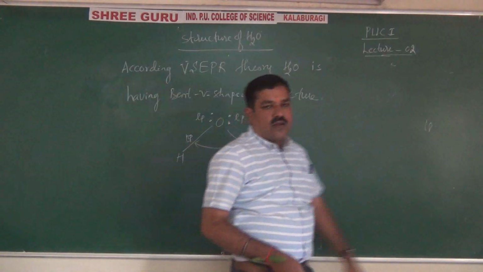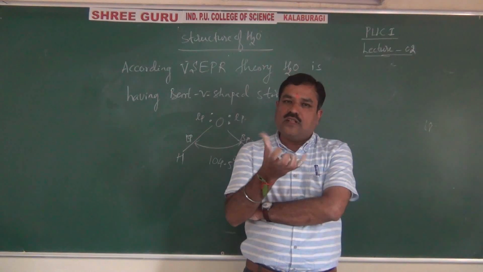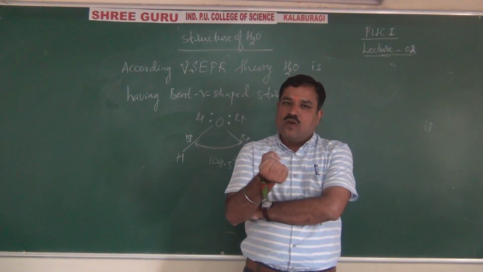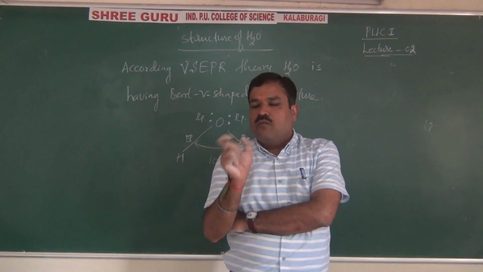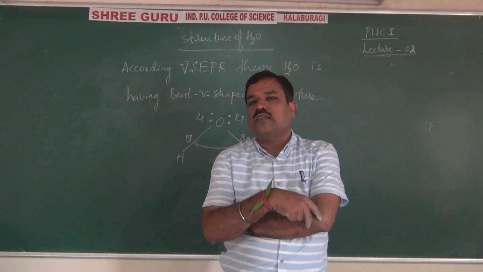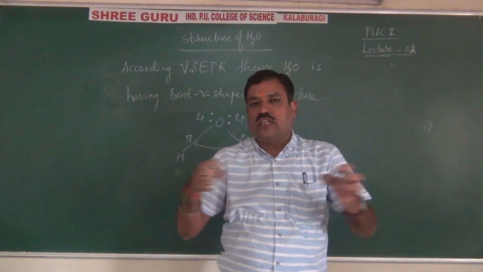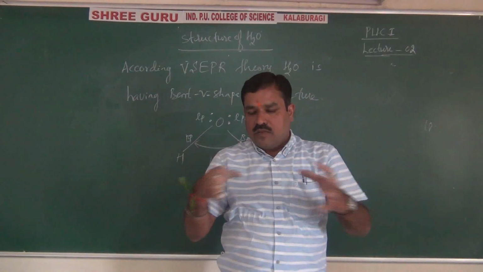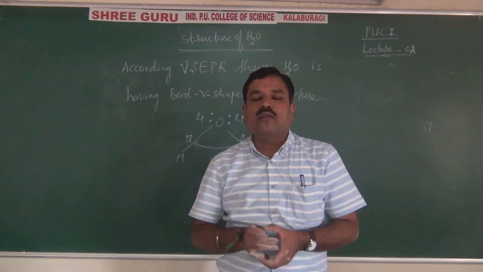According to VSEPR theory in chemical bonding, you know there is a force of repulsion between electrons. Lone pairs of electrons do not take part in bond formation. Bonding pairs of electrons form bonds, that is, take part in the hybridization process. Since both have similar charges, they repel each other. Due to repulsion, they move apart as far as possible and give definite geometry to the molecule.